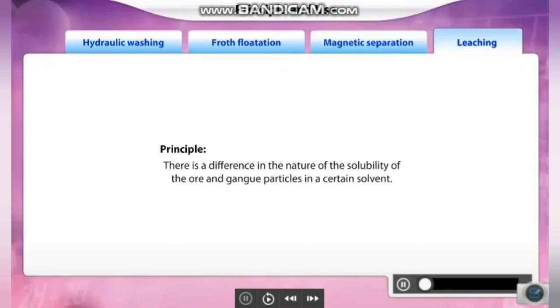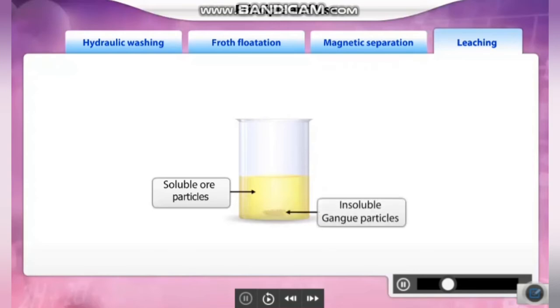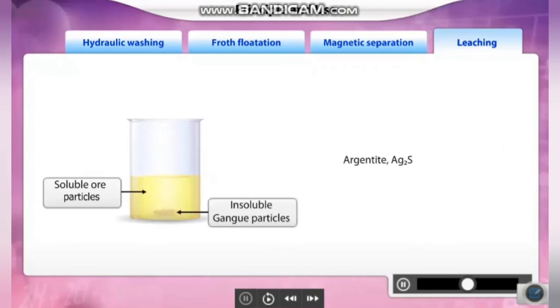Leaching is based on the principle of difference in the nature of solubility of the ore and gangue in a certain solvent. This method is preferentially used to concentrate the ores when the ore is soluble in a particular solvent but gangue remains insoluble. It is used to concentrate the ores of aluminium, gold, silver and other metals. For example, let's see how argentite, an ore of silver, can be concentrated by leaching.